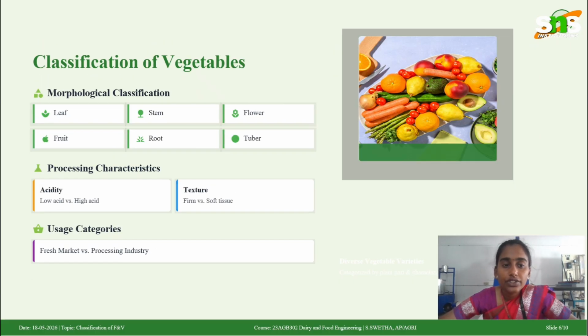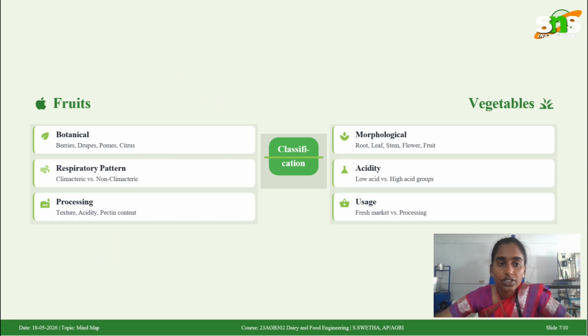And classification of vegetables is generally done on morphological, processing characteristics, and usage category. Morphological means based on the leaf, stem, flower, fruit, root, and tuber. And processing characteristics like acidity, texture, size, shape, etc., like low acid versus high acid, and texture like firm and soft tissue. Usage category is generally fresh market or processing industries. So here is a short brief of classification of fruits and vegetables, as we already discussed, so that you can